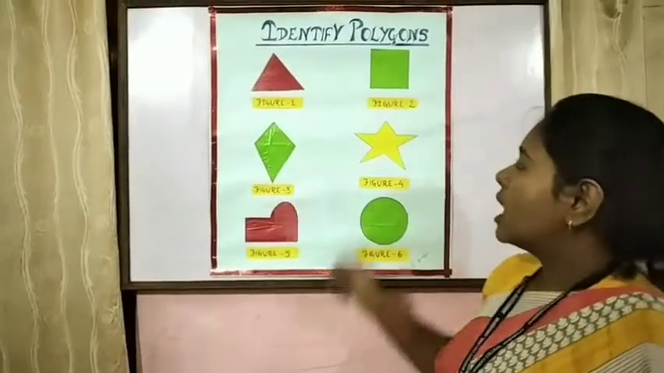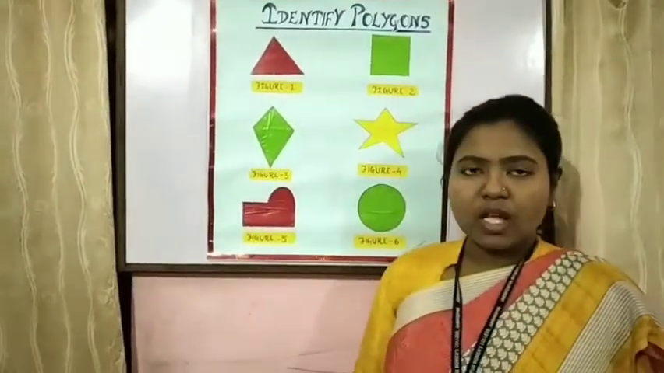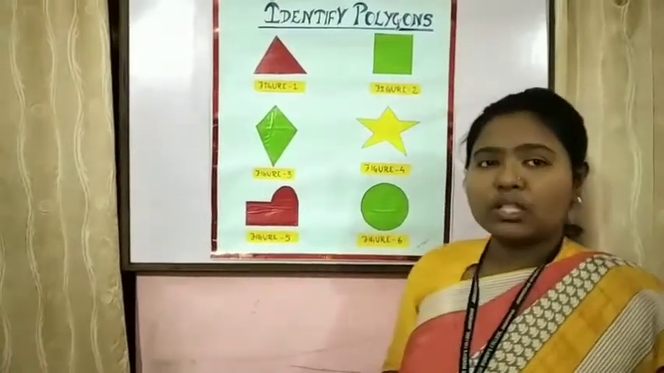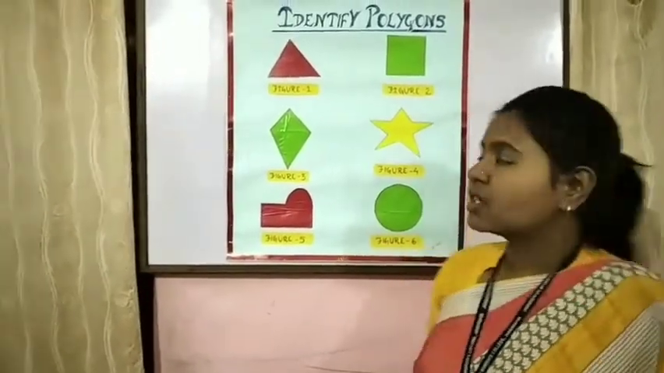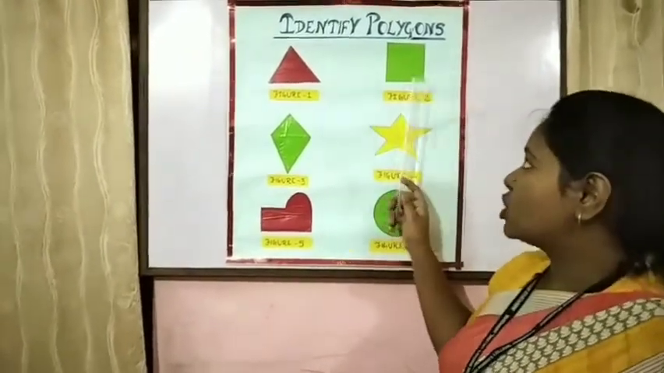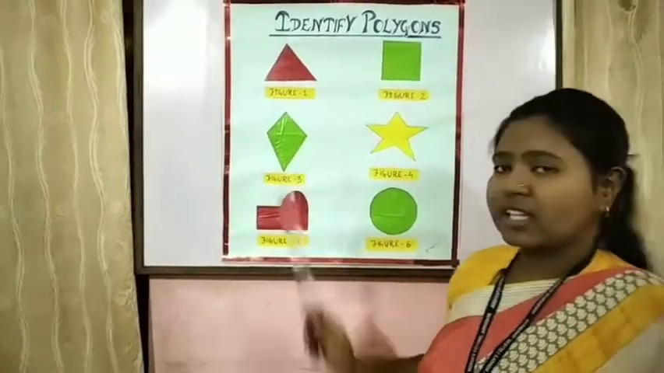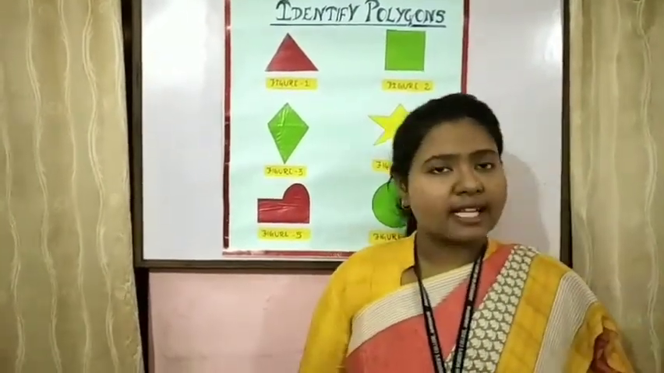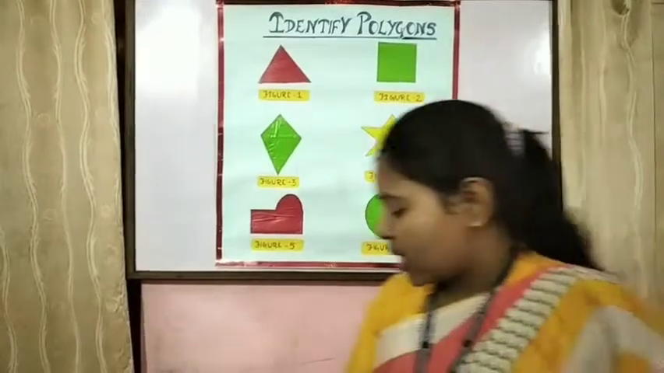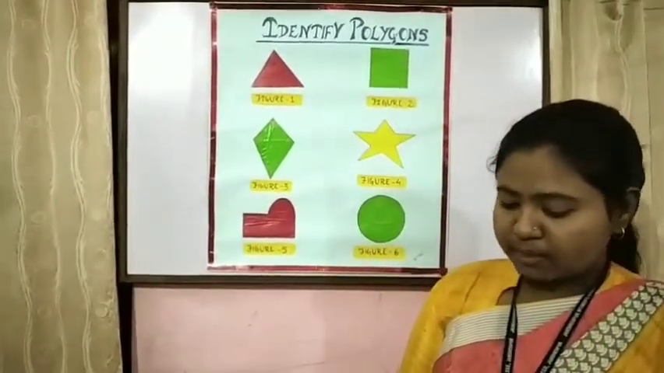Now students, can you tell me the similarity between figure 2 and figure 3? Figure 2 and figure 3, they are both made up of 4 line segments. Now students, what is the difference between figure 2 and figure 3? Figure 2 has all the sides and angles equal, whereas figure 3 does not have all sides and angles equal. Now students, this tells us the concept of regular and irregular polygons.